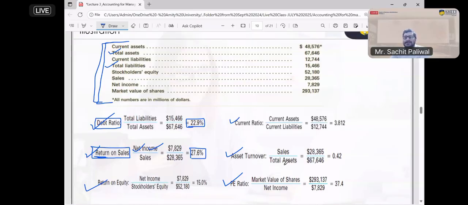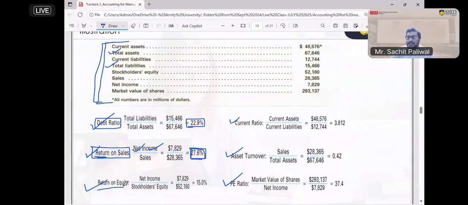Why multiply by 100? I'm multiplying by 100 to get the answer in percentage form. If it is in percentage form, it is easy to interpret. Interpretation becomes easy when the values are in percentage.